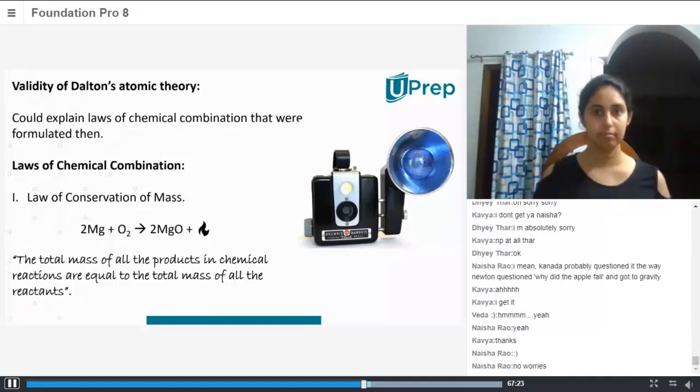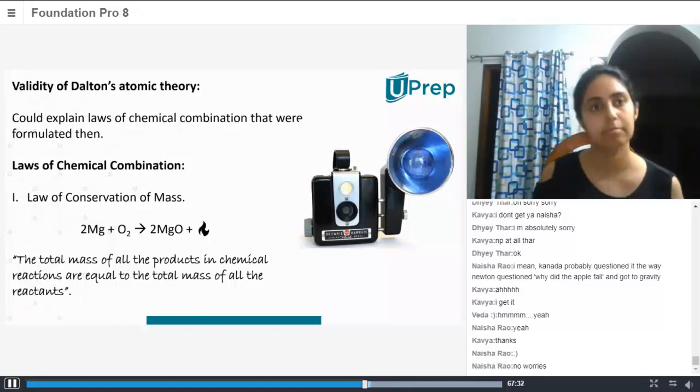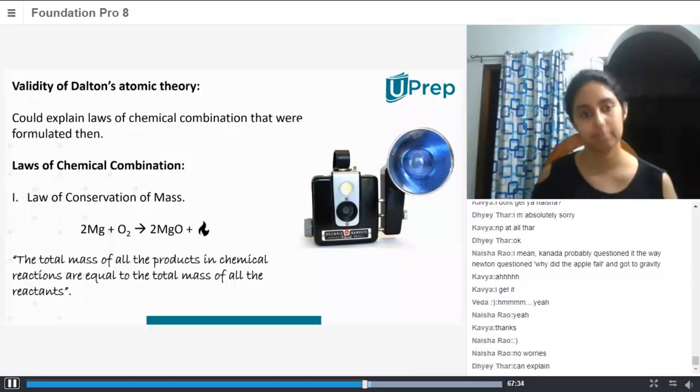For example, they could get it from any sources, like Dalton. He saw chemical reactions and he got it from there. But you don't have any proper evidence to prove it there. That's why it's called a calculated theory, Kavya. You do have some evidence and some calculations that might back up your theory, so it's called a calculated theory.